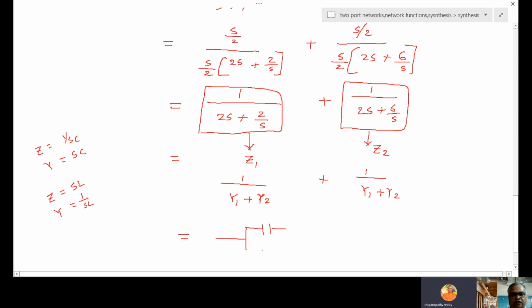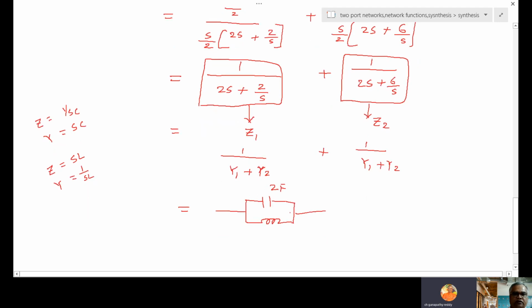Capacitor, inductor connected in parallel. What is the capacitor value? The s coefficient. So 2 farad. What is the inductor value? Again the s coefficient. What is the s coefficient here? 1 by 2. So 1 by 2 Henry. 2 farad, 1 by 2 Henry connected in parallel. Now this is one network, the Z1 network.